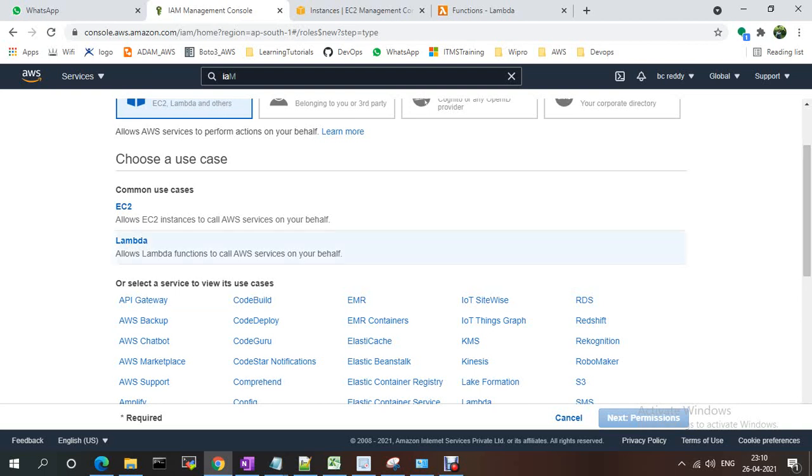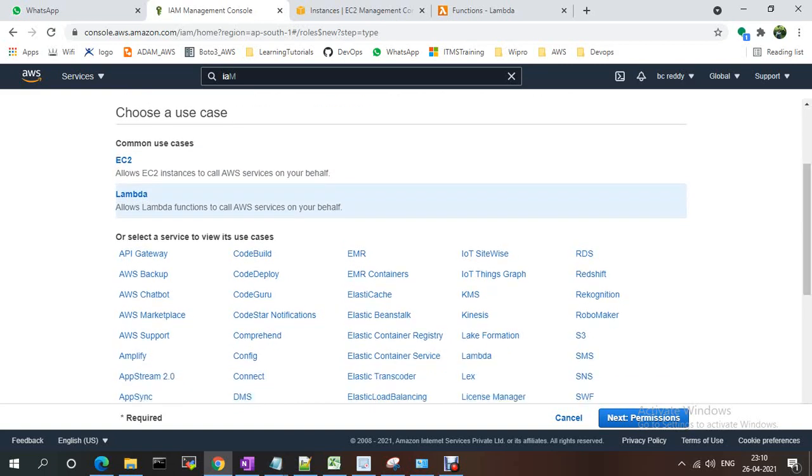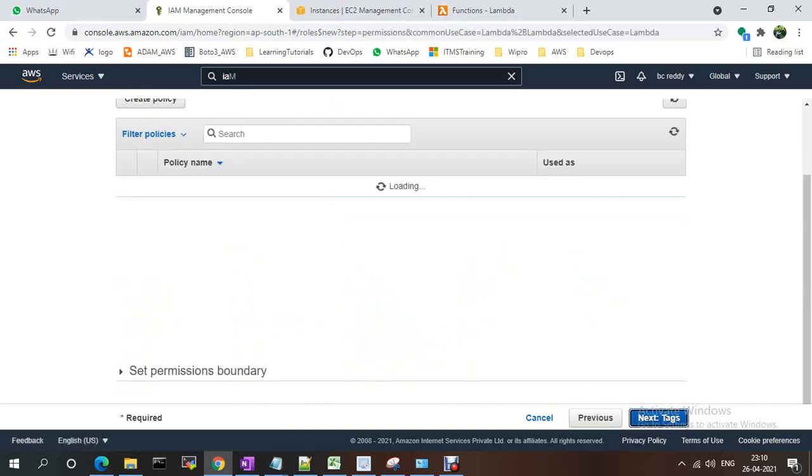In this case, what I'm going to show you is that I have some servers running on my AWS. I want to stop and start the servers using a Lambda function, and I want to see the logs of the servers. For that I am using a Lambda IAM role, not the EC2 one. So next, permissions.